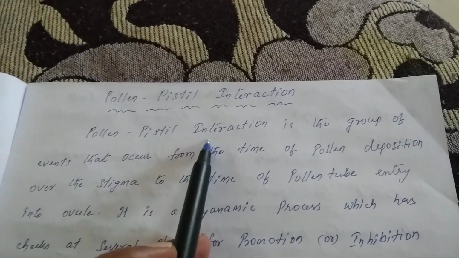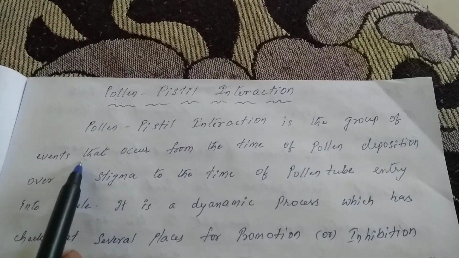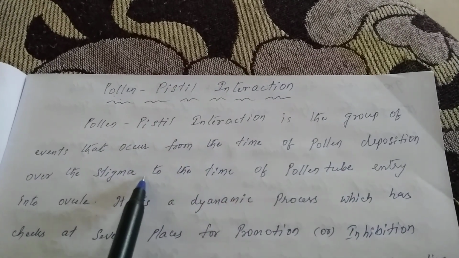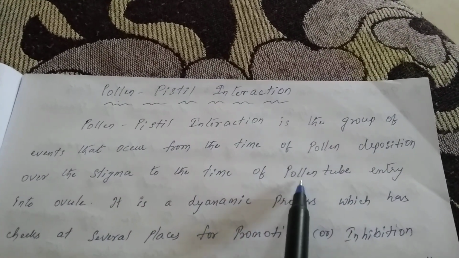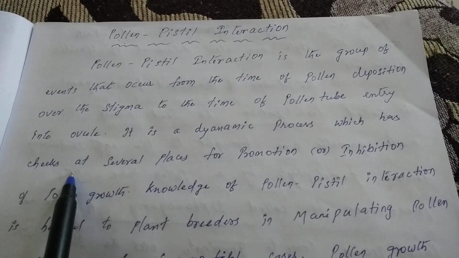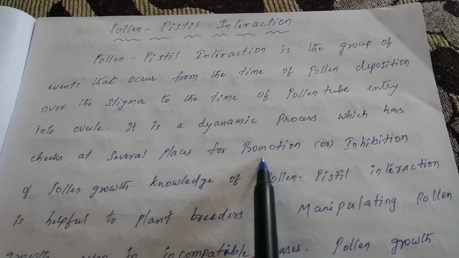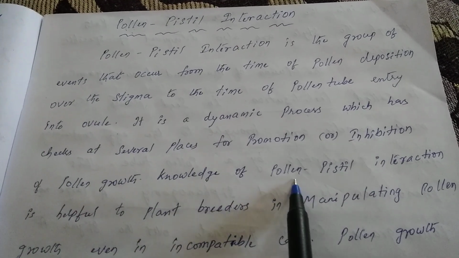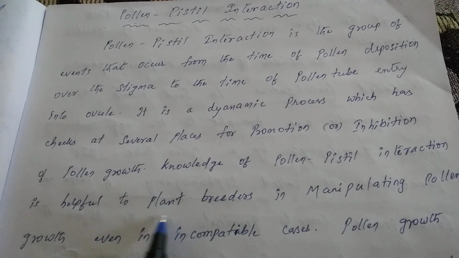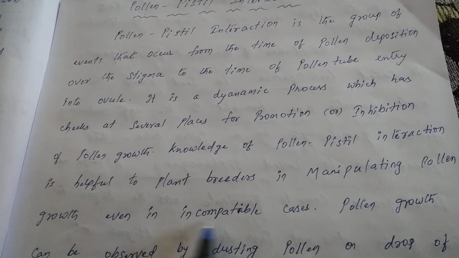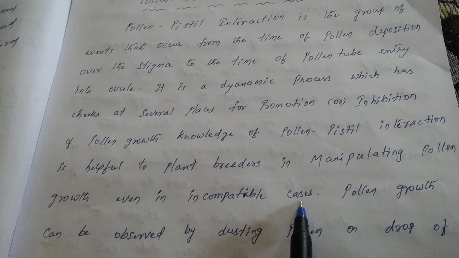So, pollen-pistil interaction is the group of events that occur from the time of pollen deposition over the stigma to the time of pollen tube entry into the ovule. It is a dynamic process which has checks at several places for promotion or inhibition of pollen growth. Knowledge of pollen-pistil interaction is helpful to plant breeders in manipulating pollen growth even in incompatible cases.